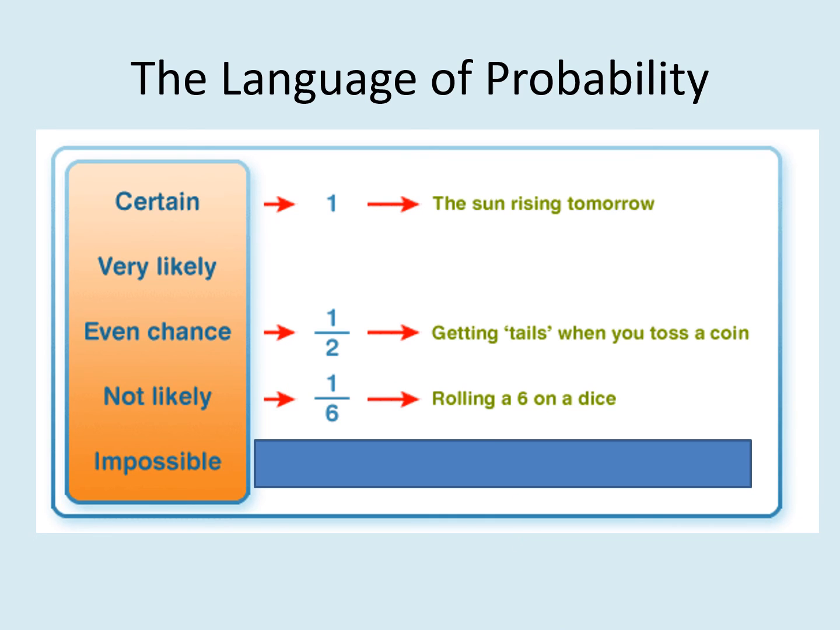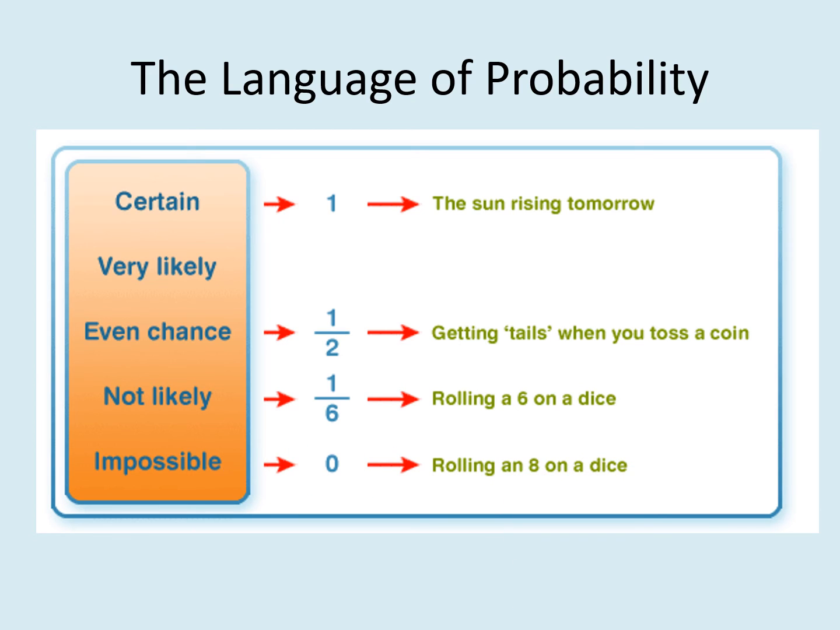Not likely. When you roll a die, okay, 6 on a dice. How many 6s do we have on a dice? Only one 6. Out of how many numbers? 6 numbers. So not likely. We may not always get 6.